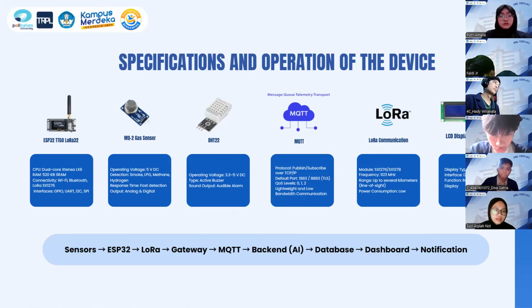After that, MQTT transfers the data to the backend, where it's stored in the database and analyzed by AI to detect anomalies. Finally, the monitoring results are displayed on the dashboard, and if abnormal condition is detected, the system automatically sends the notification to the administrator. Okay, next will be explained by Deepa.